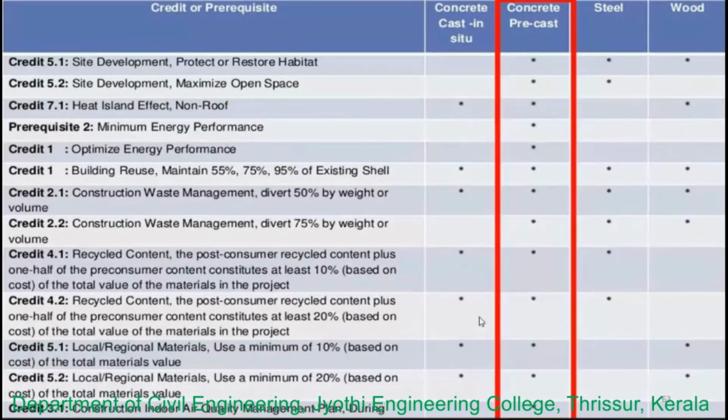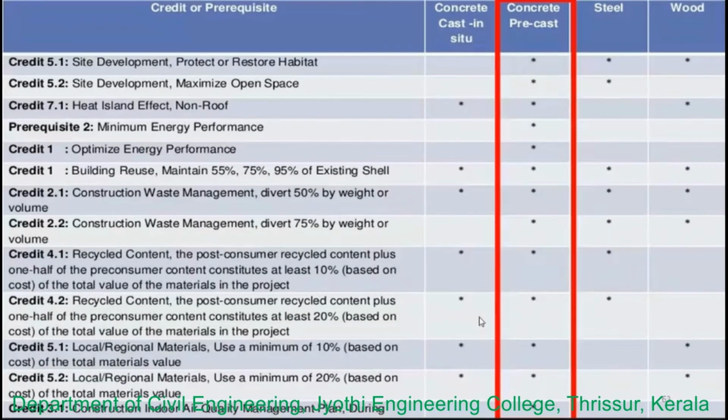And the next is local or regional materials. The use of these materials is going to reduce the transportation needs for heavy building materials, along with the associated energy and emissions. Most precast concrete plants will be within that range, like 200 miles. The cement, aggregates, and reinforcing steel for the precast concrete components are usually extracted from within that 200 miles.